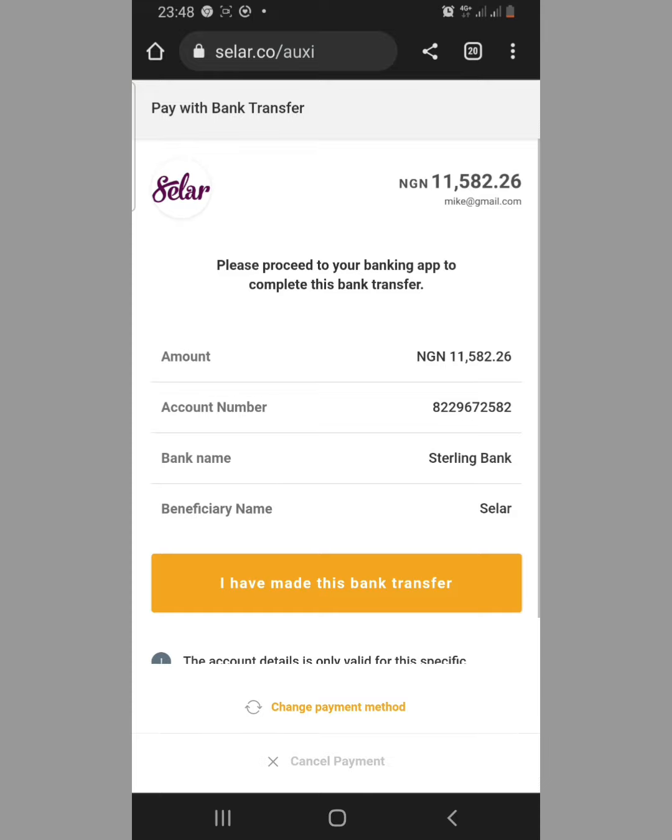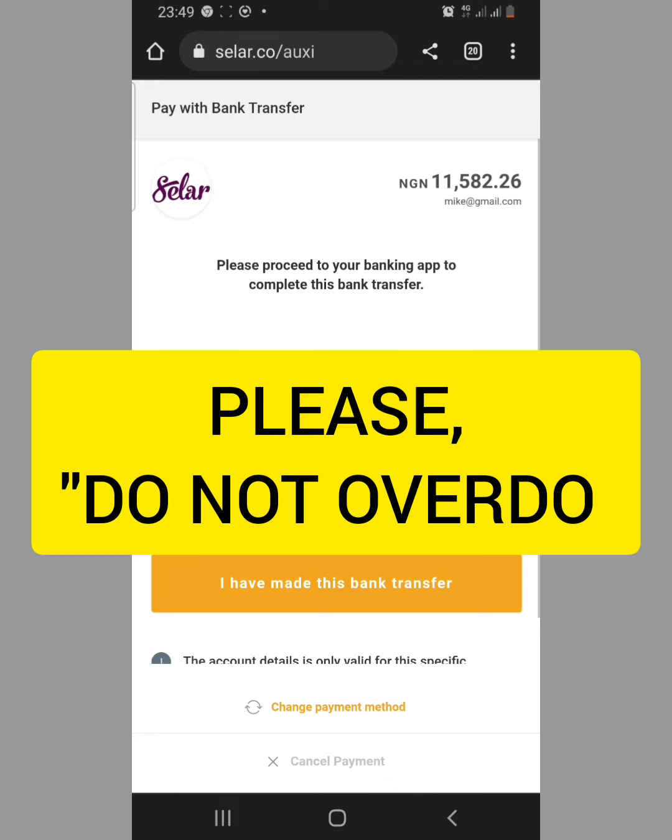Okay, then once the person opens the account, you yourself in Nigeria or in other parts of the world will now open a seller account in your own currency. You understand? In your own country currency. Once the person opens the account in his or her currency, the person will send you the payment link. Then with the payment link, you can now send money to that person. You understand?